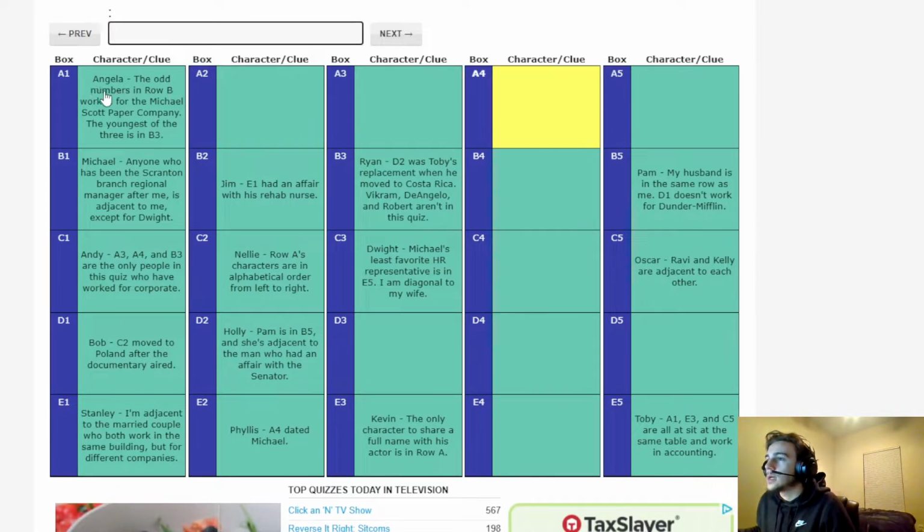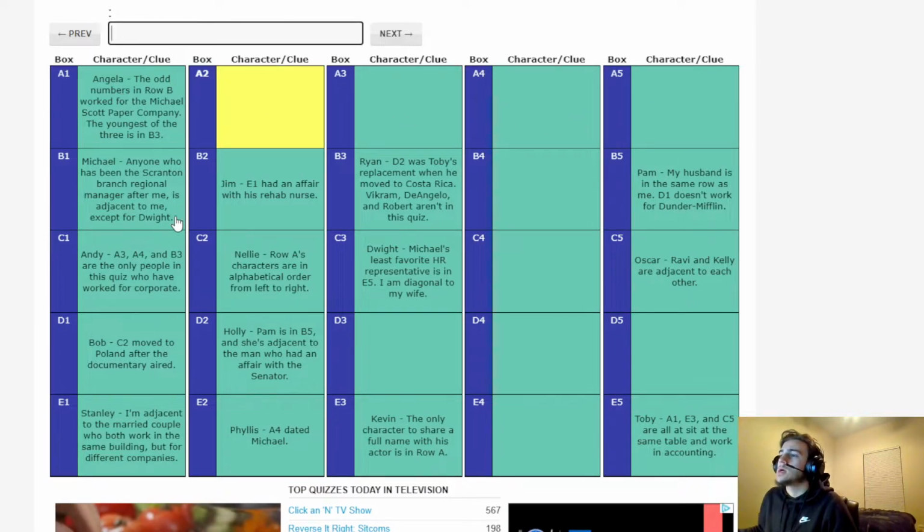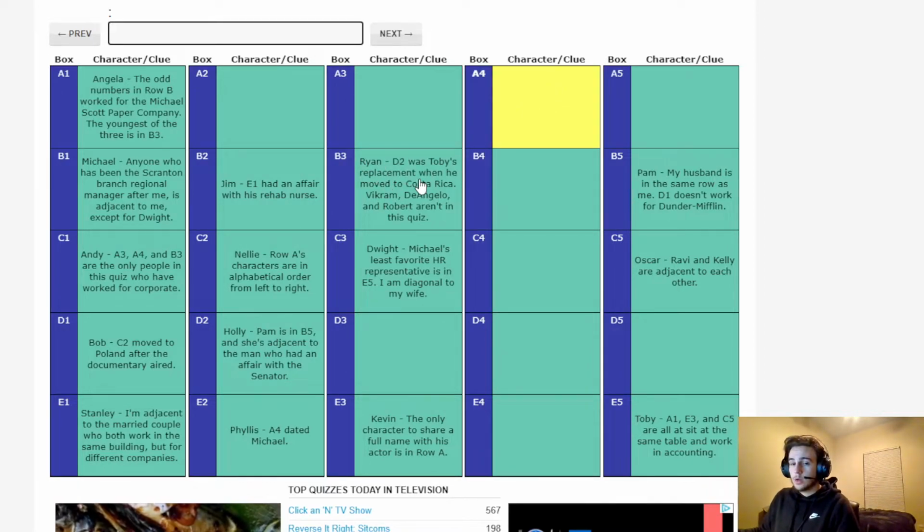Okay, so row A's characters are in alphabetical order from left to right. So that starts with Angela in the A's. A3, A4, and B3 are the only people in this quiz who have worked at corporate. Ryan obviously worked at corporate. The two main corporate people that come to my mind are Jan and David Wallace.